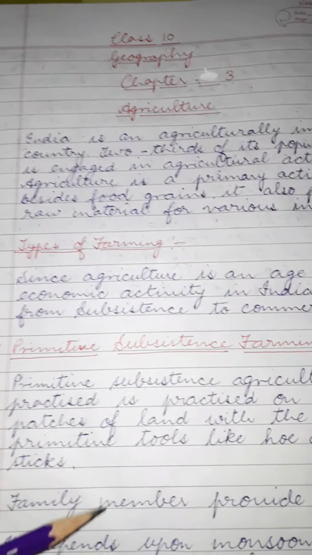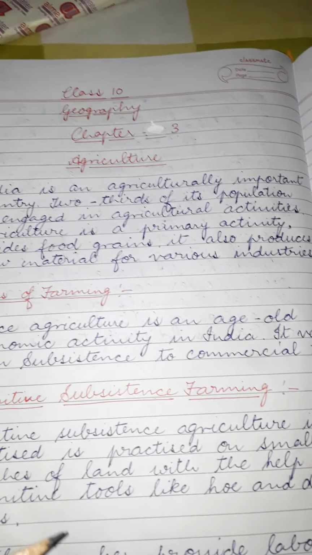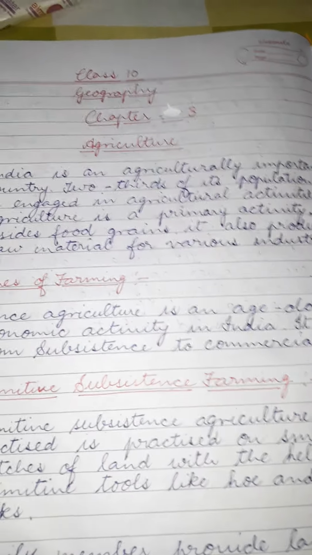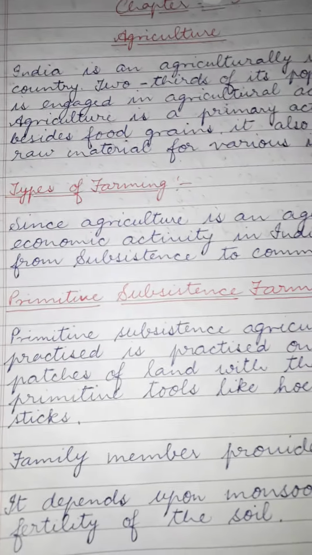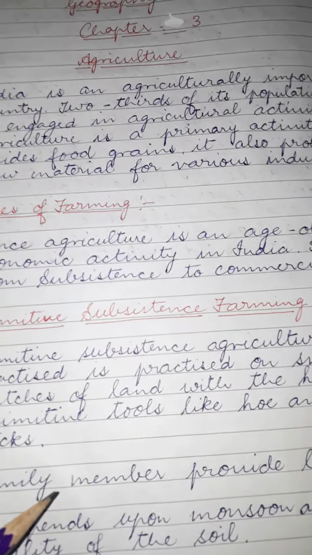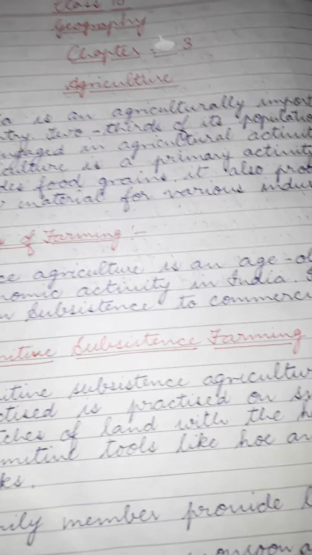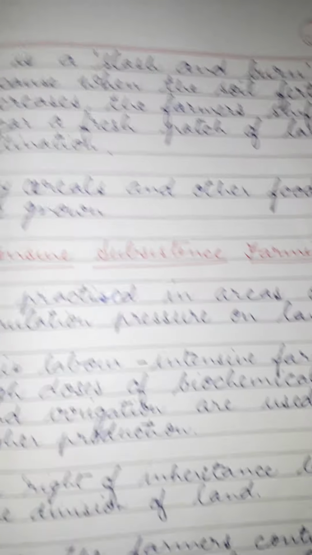Next, family members provide labor. Here all the members of the family group together to work on the patch of land. It depends on monsoon, meaning for irrigation they are not dependent on other sources; they are completely dependent on monsoon.